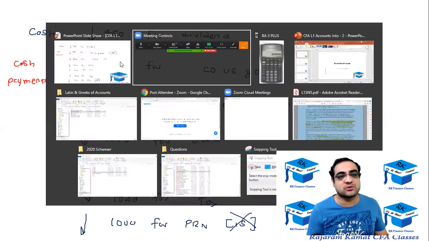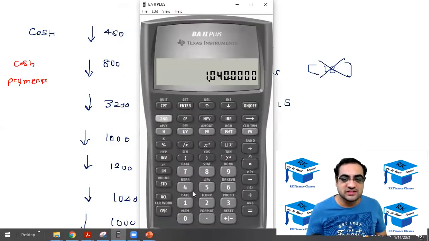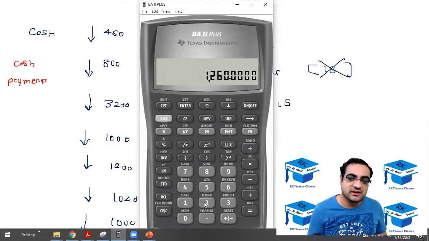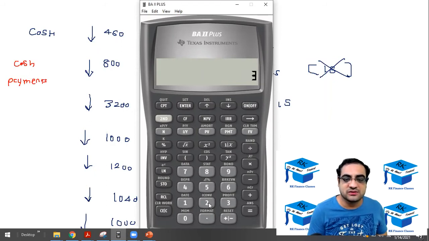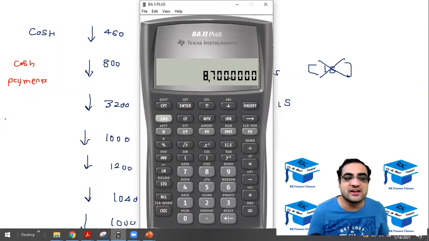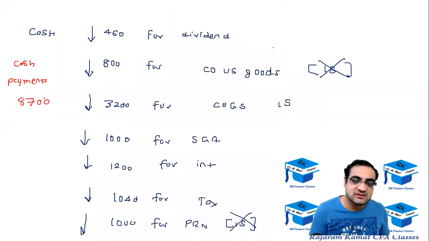Okay, let's sum this up. 460 plus 800 plus 3,200 plus 1,000 plus 1,200 plus 1,040. What was it for? Tax. Okay. And then plus 1,000 for the principal. So 8,700 is the total cash payments. Okay. And there would be some cash receipts also.